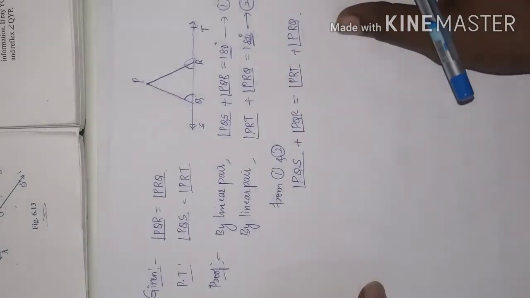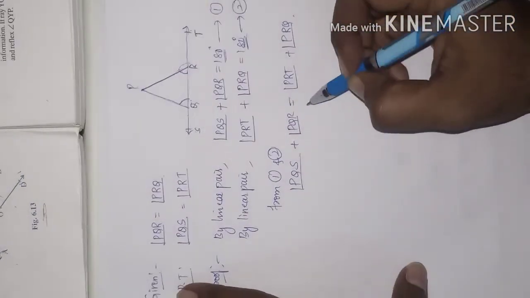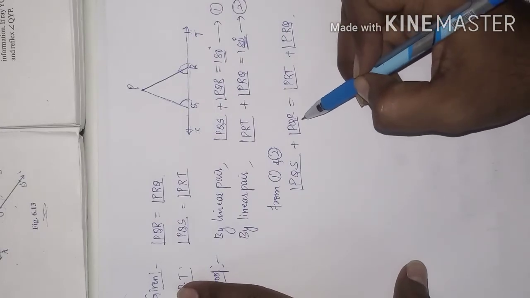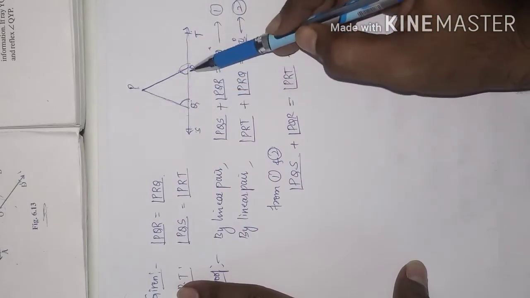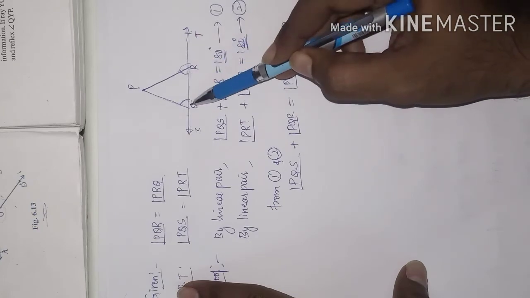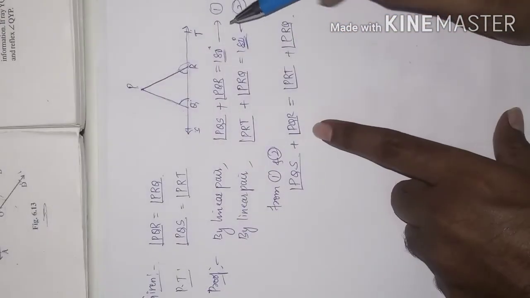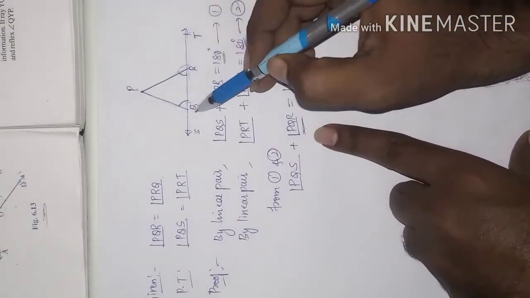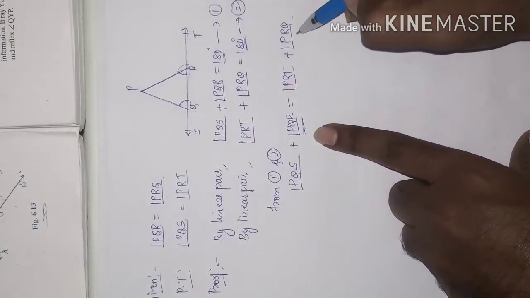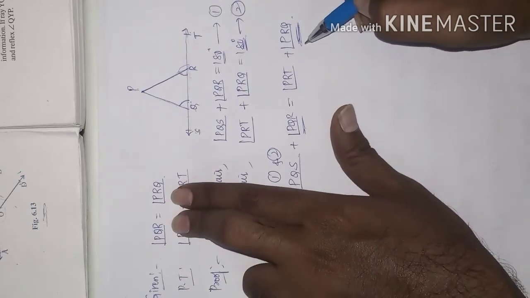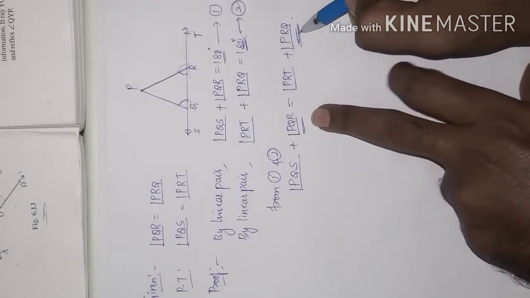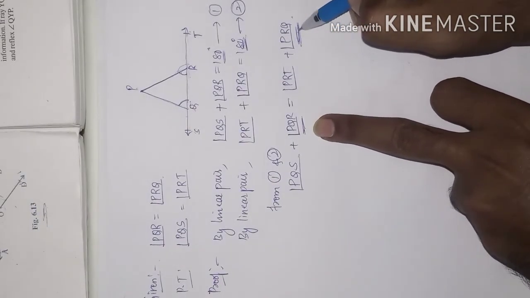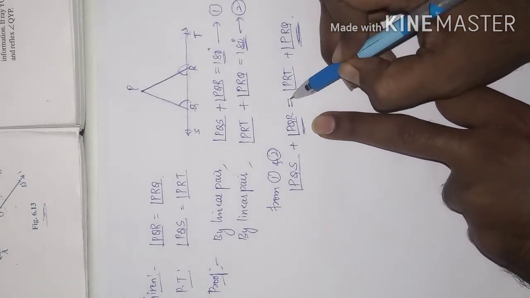Now in the given part they said that PQR and PRQ are equal. Can we see this? PQR is here and PRQ is here. See here, yes or no? These two are equal, which means we can cancel this. Why? Because they are on either side.